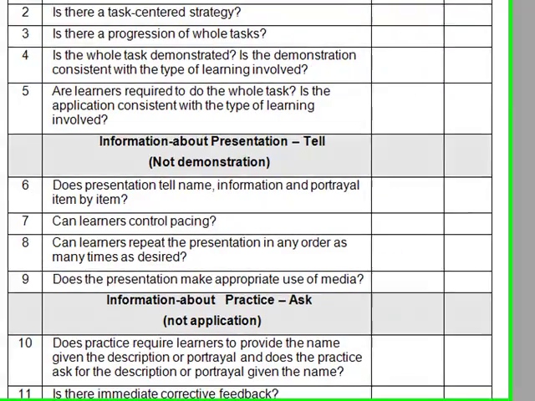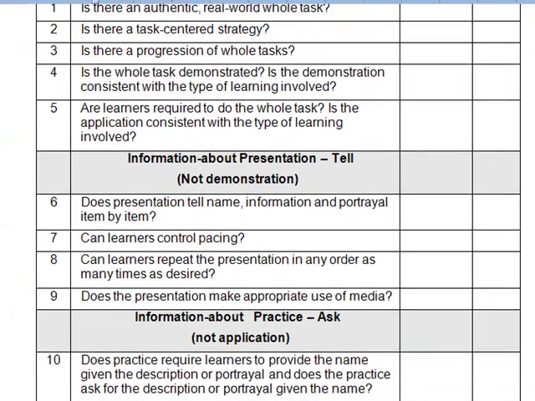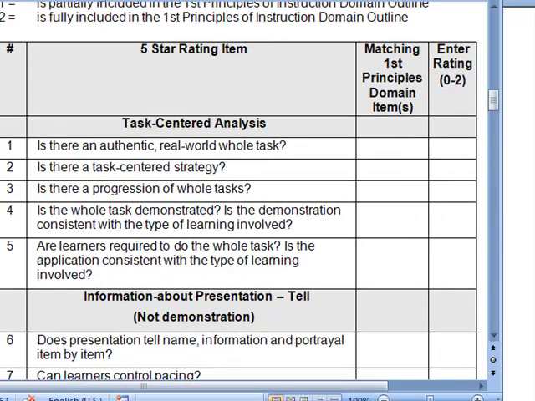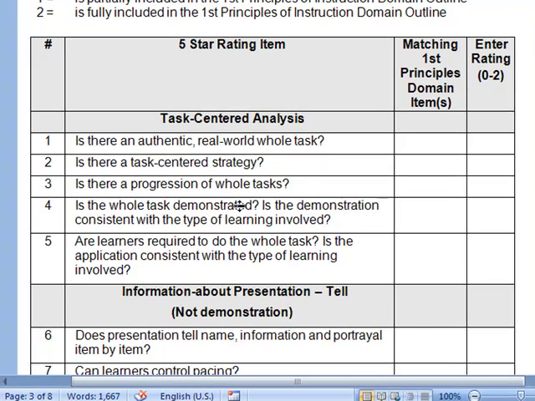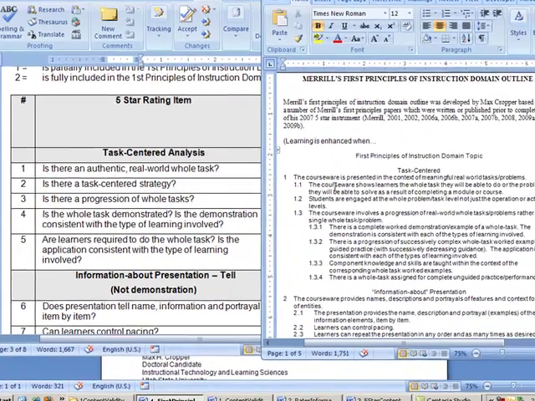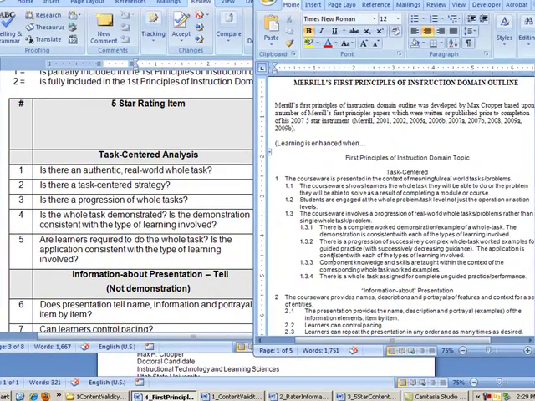Basically, you'll be looking at the real items instead of fictitious items, and looking for matches over here.